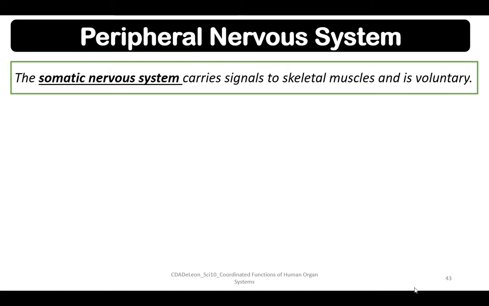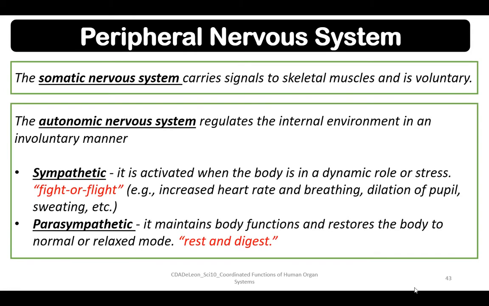Now, let's discuss the peripheral nervous system. The peripheral nervous system is divided into two divisions. First is the somatic nervous system and the second one is the autonomic nervous system. When you say somatic nervous system, it carries signals to the skeletal muscles and it is voluntary, while the autonomic nervous system regulates the internal environment in an involuntary manner.